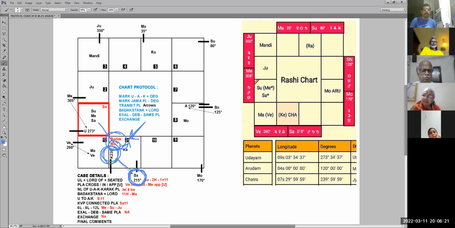Mars is job, Mars is marriage. Now tell me the story. You want me to repeat the points? Kavipu is seated in the 11th house of Ichhapurti, catching Saturn, which is career, seated as a Badak in the Badak house, where Mars is the Badak lord. Mars is marriage, Mars is job. Tell me the story.